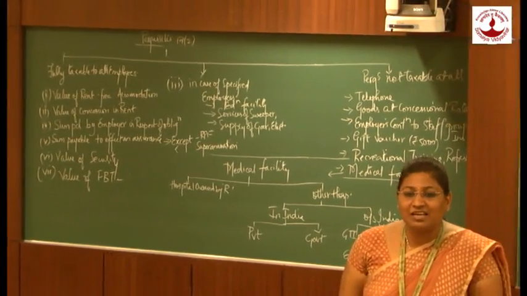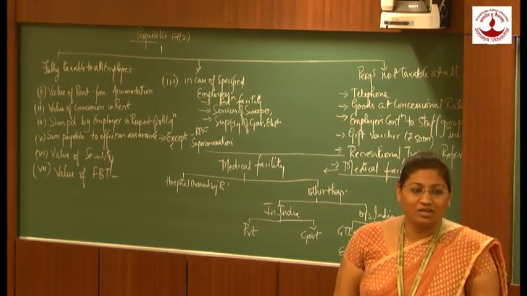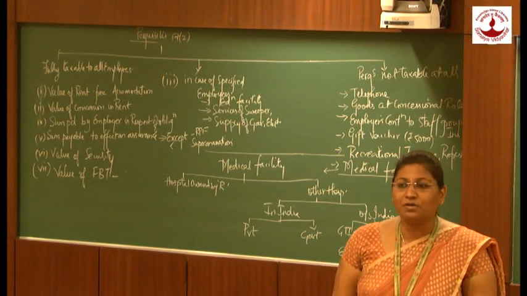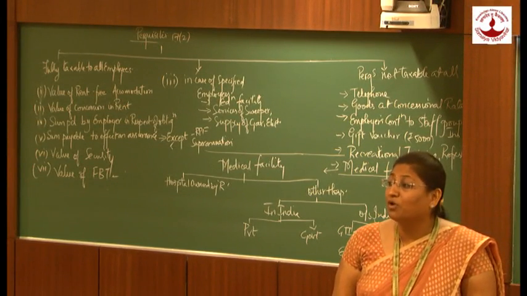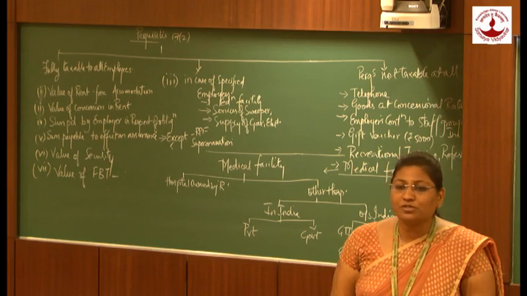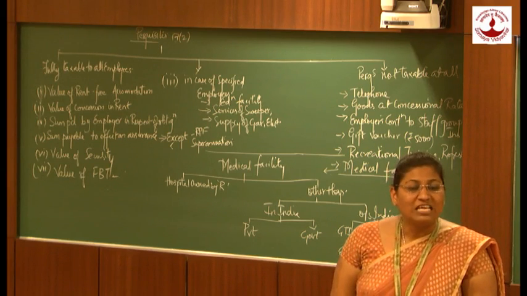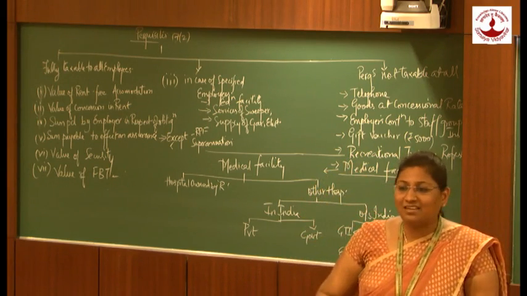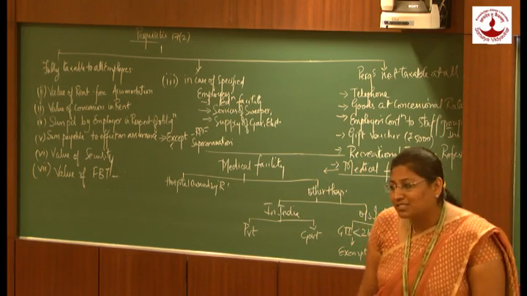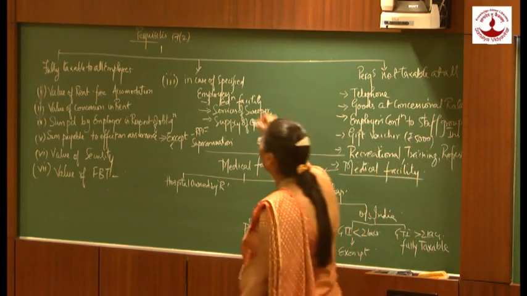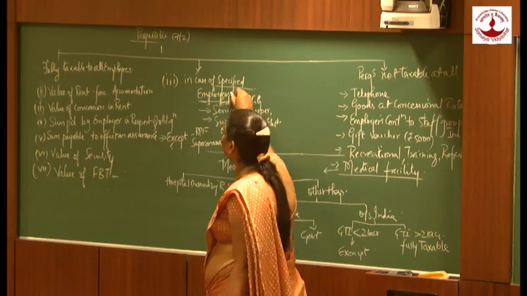And the third criterion is gross total income of that person should be 50,000 or more. If any of these criteria is fitting, that person is considered as a specified employee.